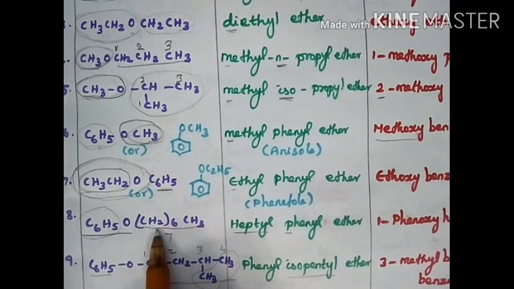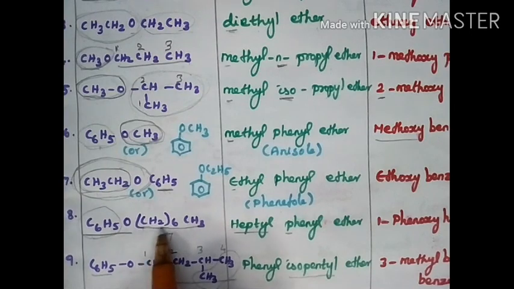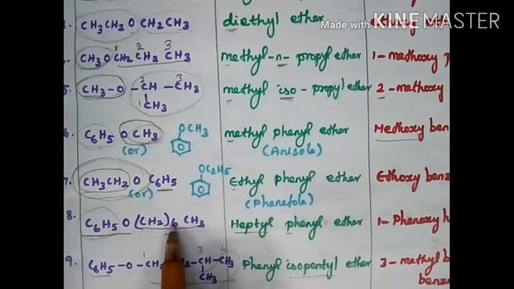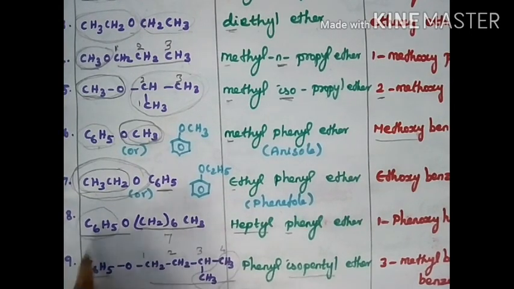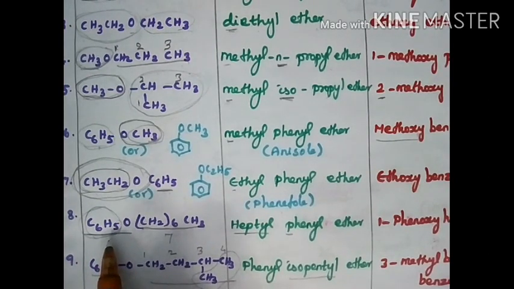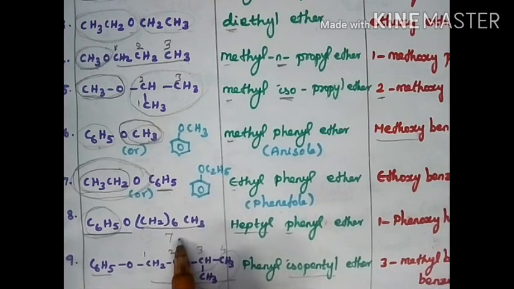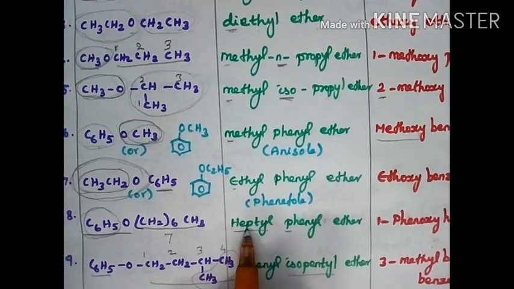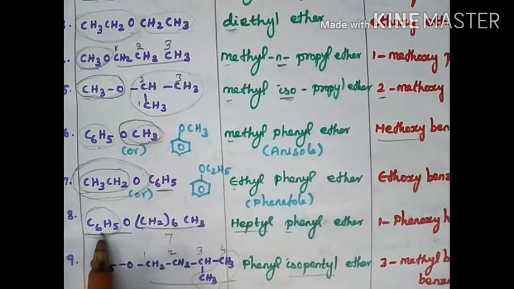And the next is C6H5O(CH2)6CH3. (CH2)6CH3 means 6 plus 1, so 7 carbons are there. Here it is phenyl. 1 carbon means methyl, 2 ethyl, 3 propyl, 4 butyl, 5 pentyl, 6 hexyl, 7 heptyl.